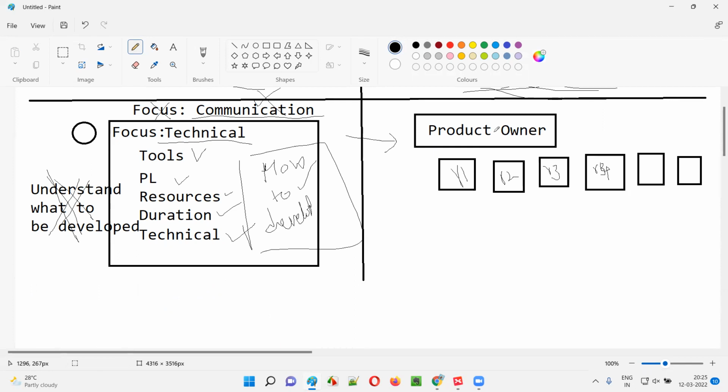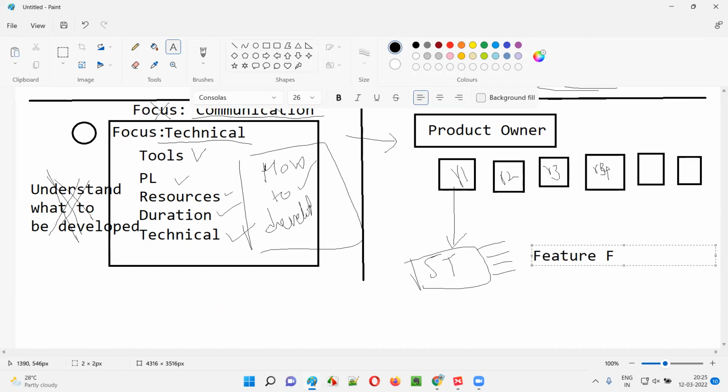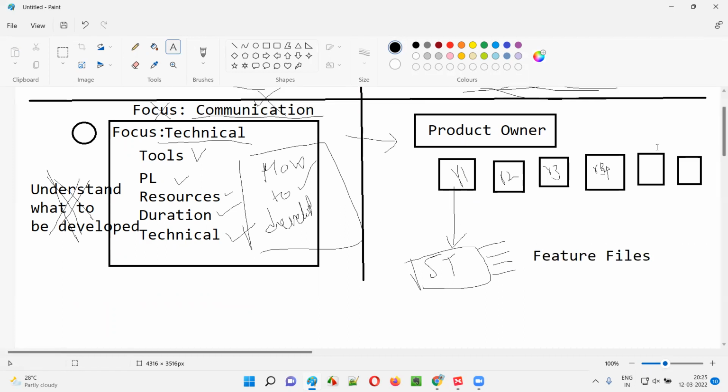Immediately after the product owner creates these user stories, the small chunks of requirements, whatever stories are assigned to be completed by the team for a particular sprint will be taken by the software testers. They will pick the story and create something known as feature files. Feature files will not be created in the case of the traditional development process.